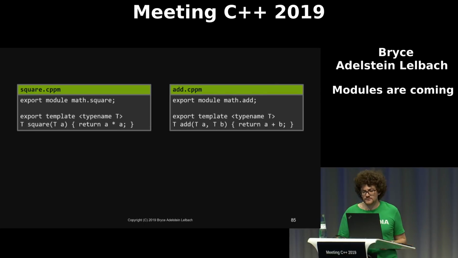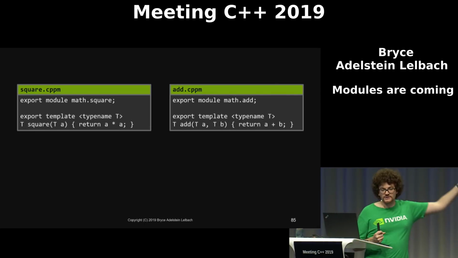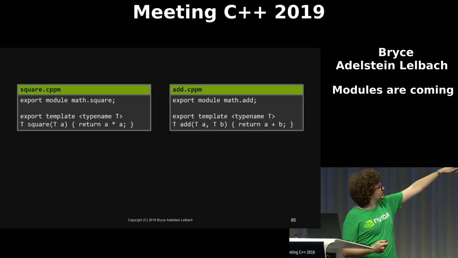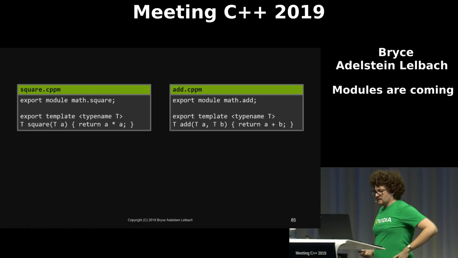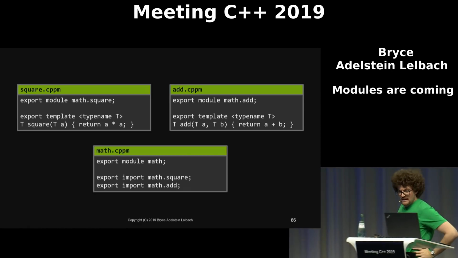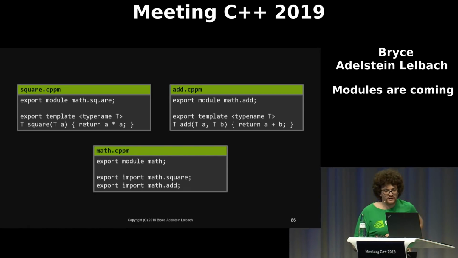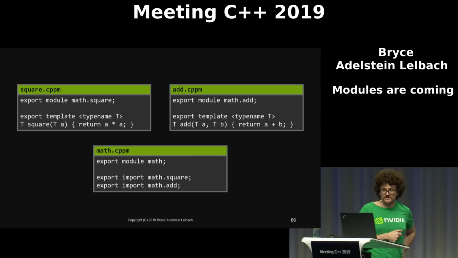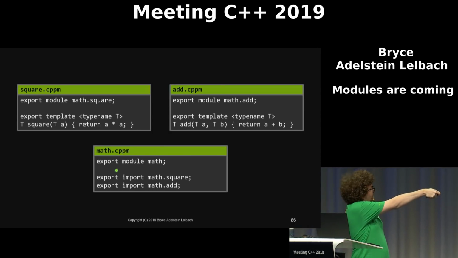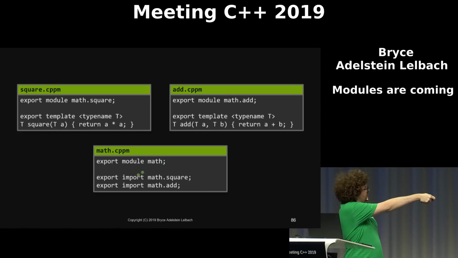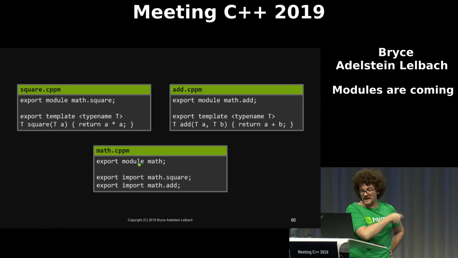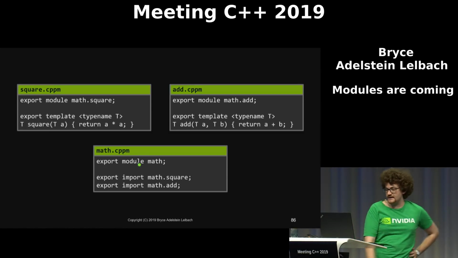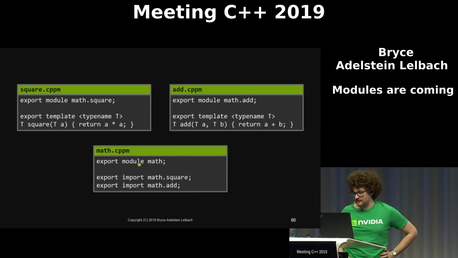For example, suppose we have a module that exports a template function square, and then we have another module that exports template function add. We're going to call these math.square and math.add. Then we can create a new module which exposes the functionality of both of these modules using re-exports. So this module math here, it imports math.square and then it exports it too. And it does the same thing for math.add. And so the interface of the math module will have a square function and an add function.